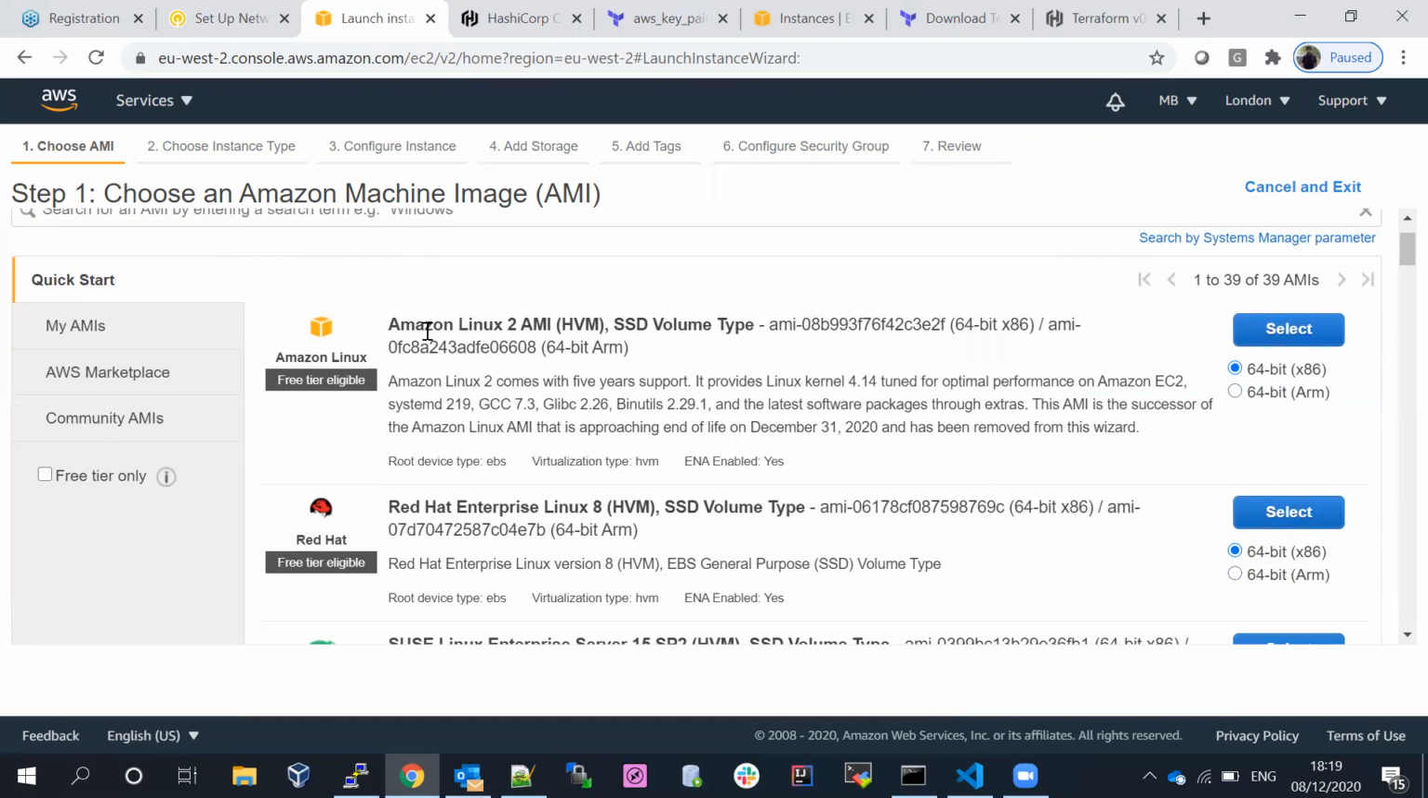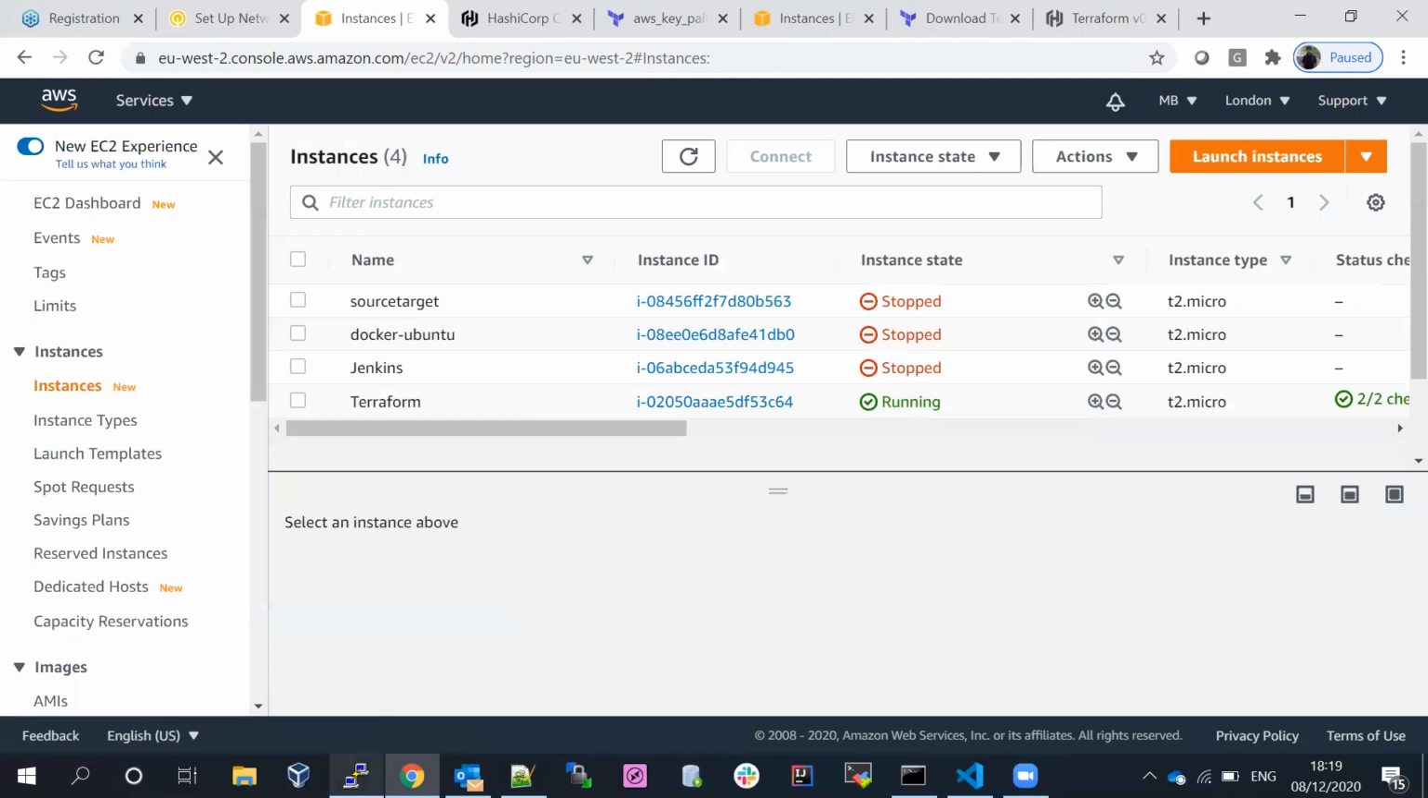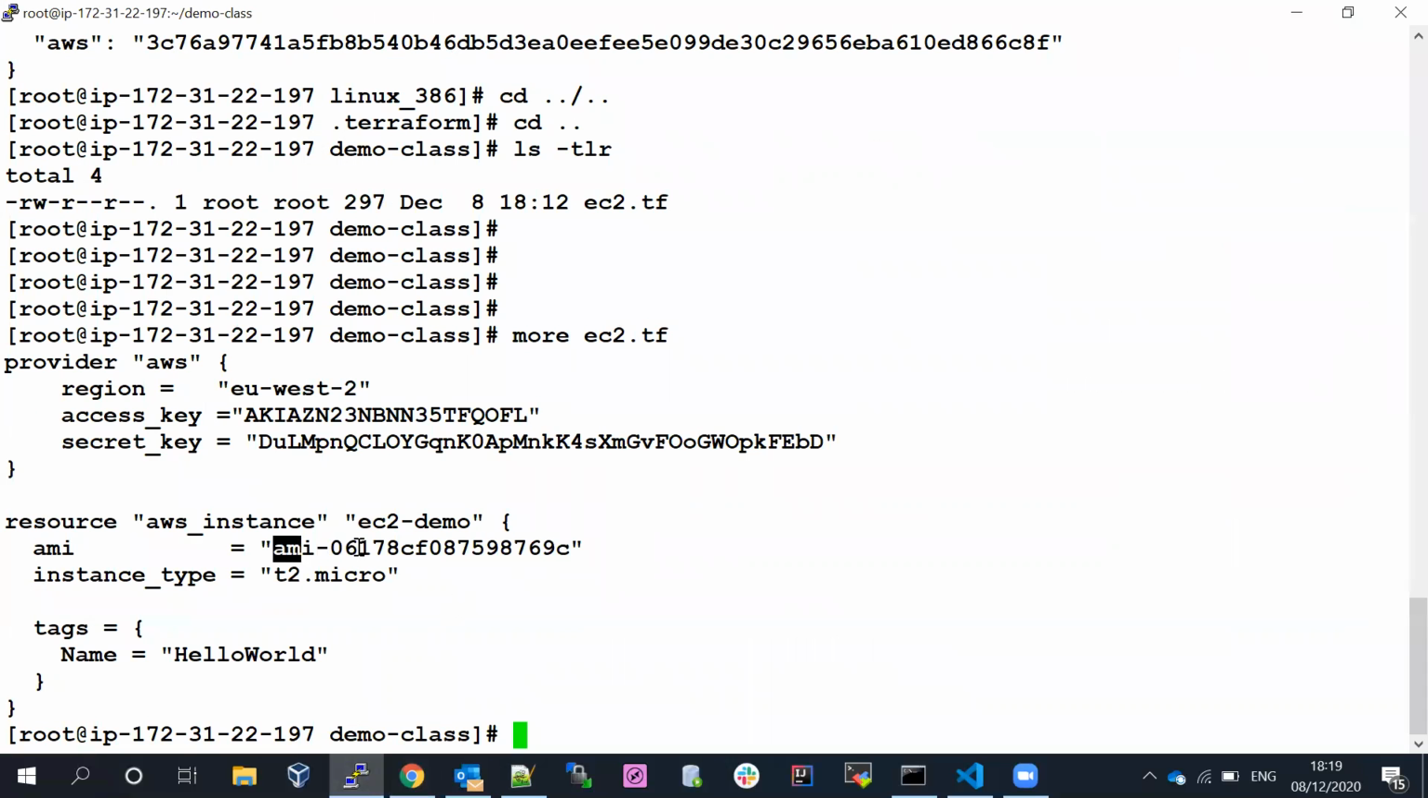Multiple AMIs are available: Amazon Linux, Red Hat Linux, SUSE Linux, Ubuntu. An AMI is nothing but an OS and hardware. If you want, you can pick anything, and you can even build customized AMIs as well. It doesn't matter. So this is the AMI and the instance class. You can pick anything; I'll go with the free tier one.